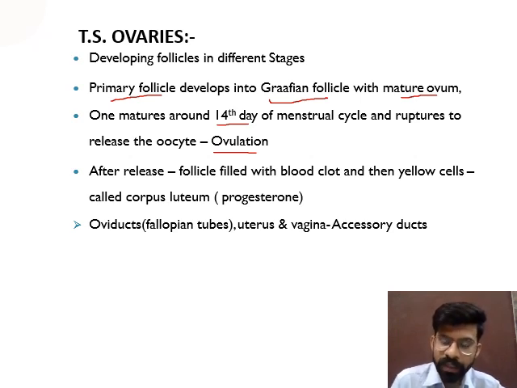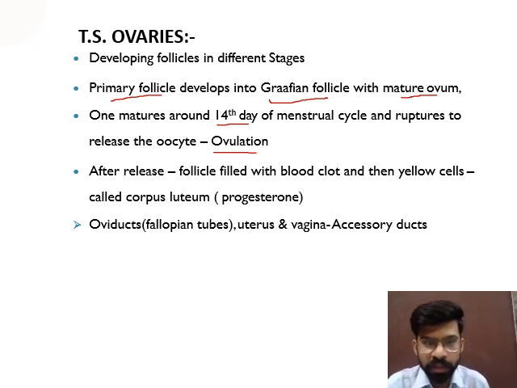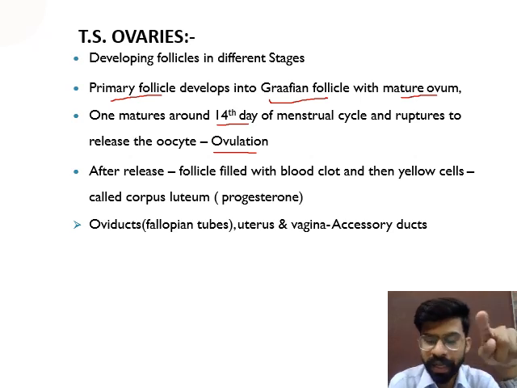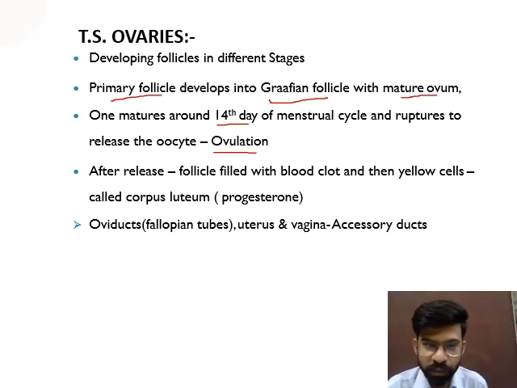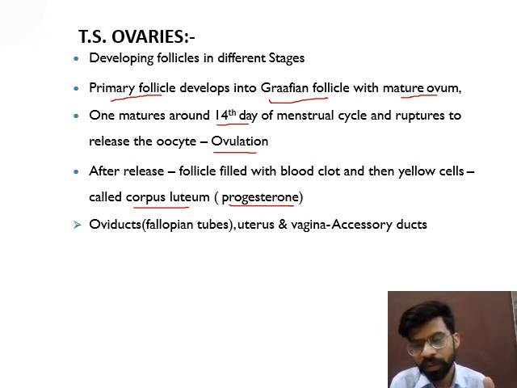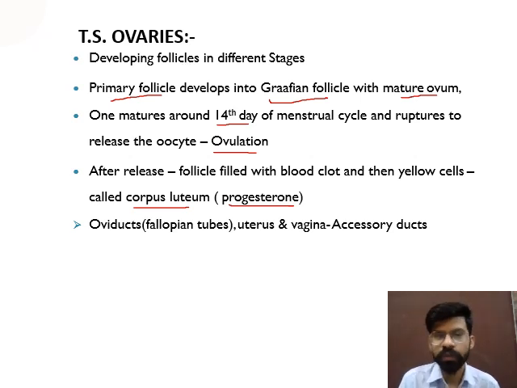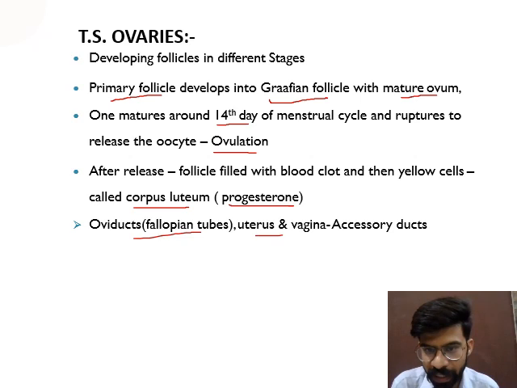So after release of the egg from the ovary, the surrounding Graafian follicle cells start degenerating, and they form a yellow group of cells known as corpus luteum, and corpus luteum will release the hormone known as progesterone.